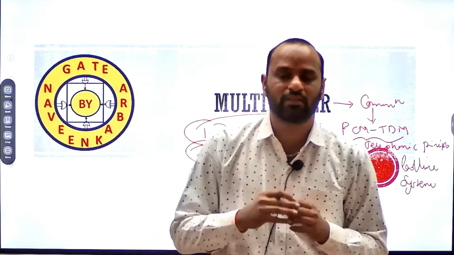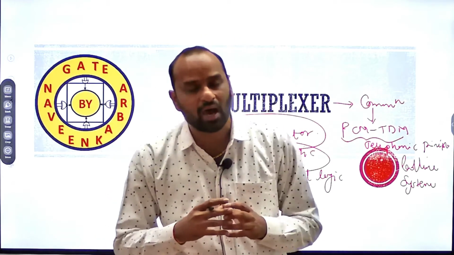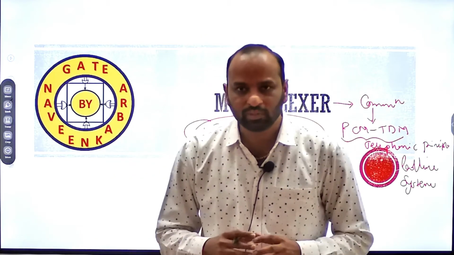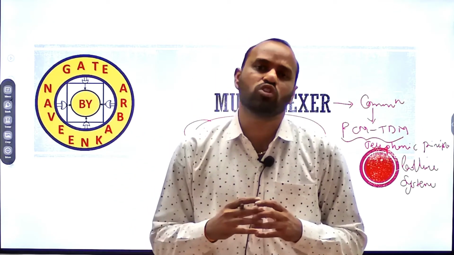In PCM TDM systems, the multiplexer is named the commutator and the demultiplexer is named the decommutator switch.